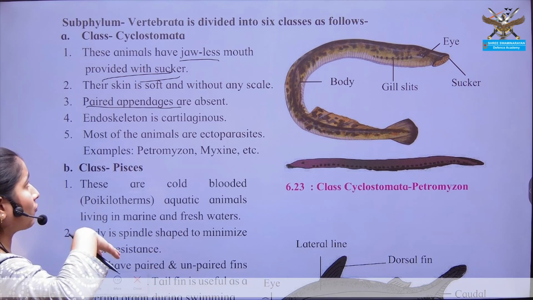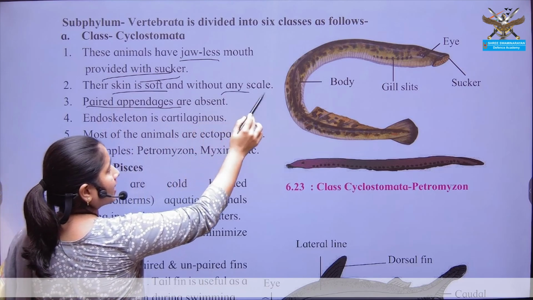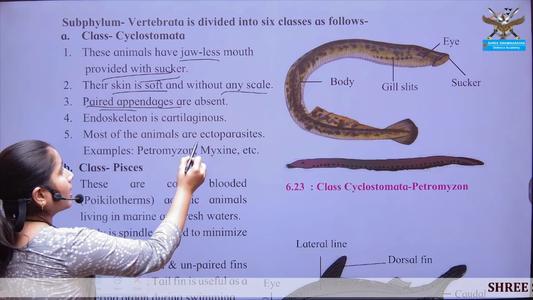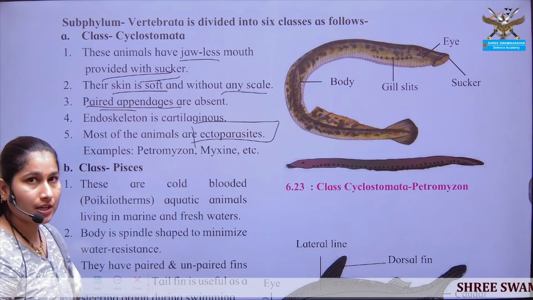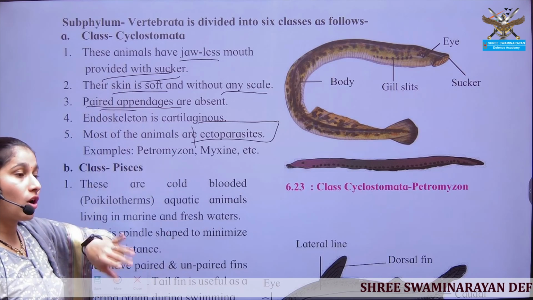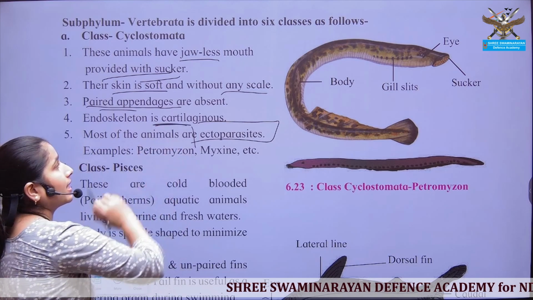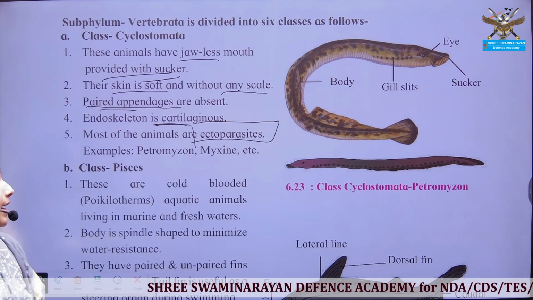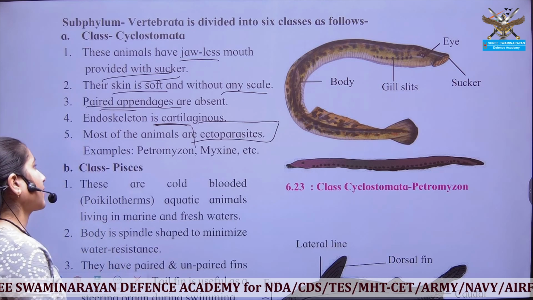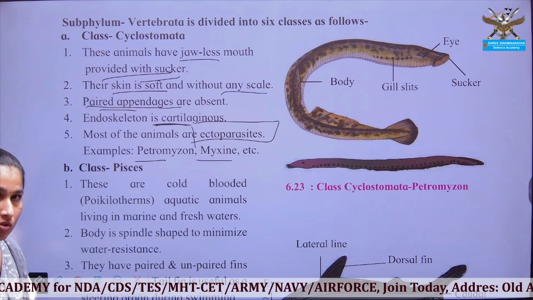In the place of that, what they have? The fin-like structure. Body is soft without scale, paired appendages are not seen, and they are parasitic in nature. Specifically which type of parasite? They are ectoparasites, living on the body of the organism, not in the body of the organism. Endoskeleton is cartilaginous, made up of cartilage, soft bones. Examples, petromyzon and myxin.